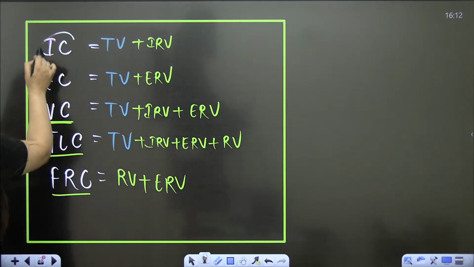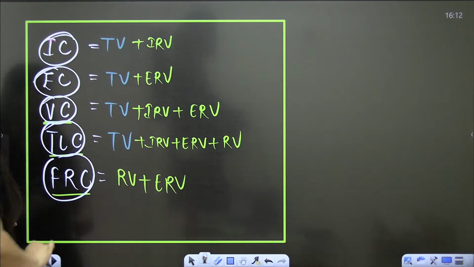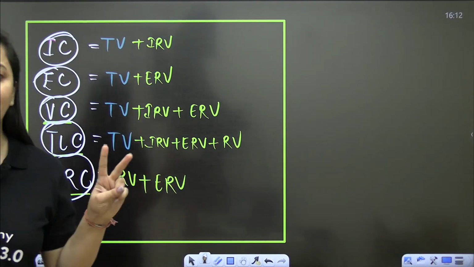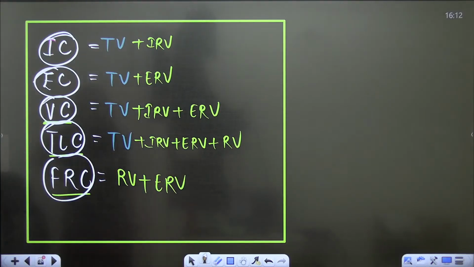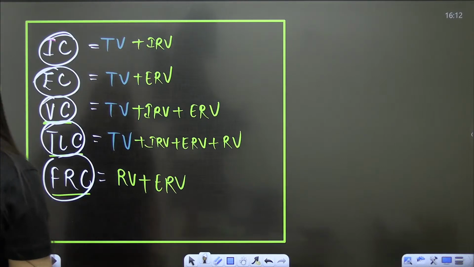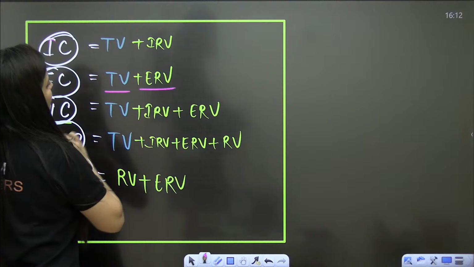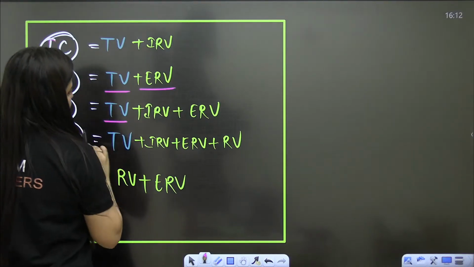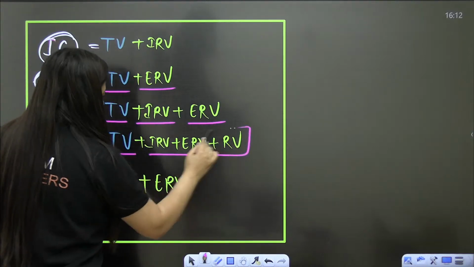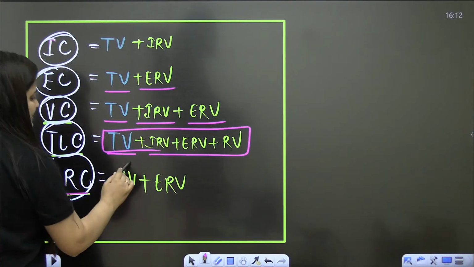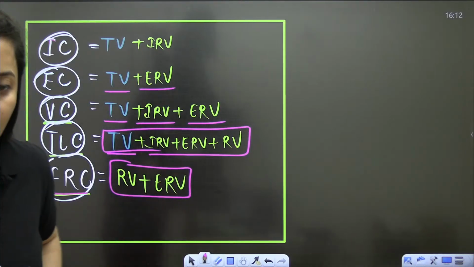Inspiratory capacity is tidal volume plus inspiratory reserve volume. Expiratory capacity is tidal volume plus expiratory reserve volume. Vital capacity is tidal volume plus IRV plus ERV. Total lung capacity includes residual volume also. Functional residual capacity is residual volume plus ERV.